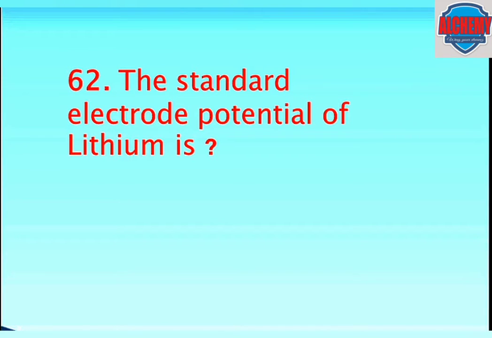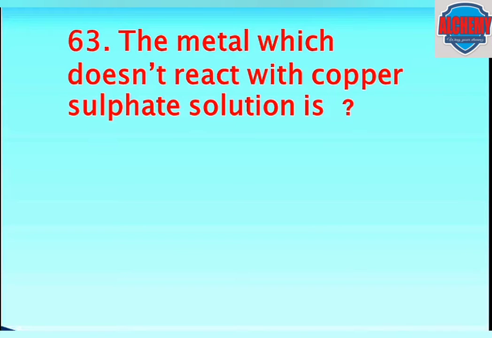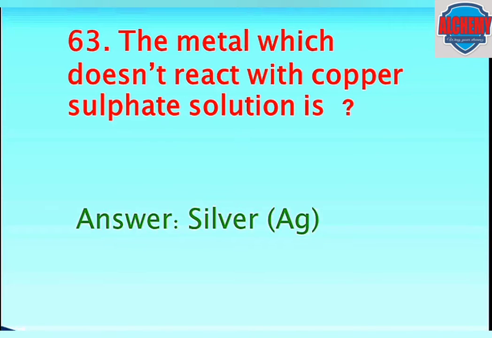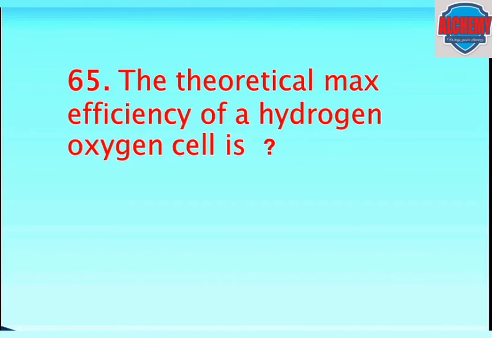The standard electrode potential of lithium is minus 3.04 volt. The metal which doesn't react with copper sulfate solution is silver. The theoretical maximum efficiency of hydrogen oxygen cell is 83%.